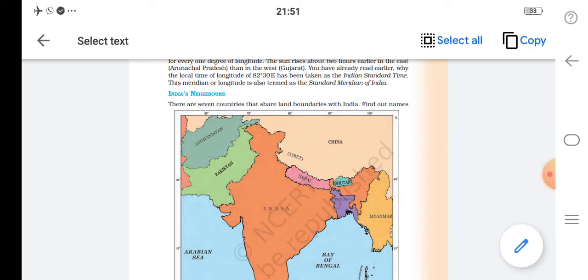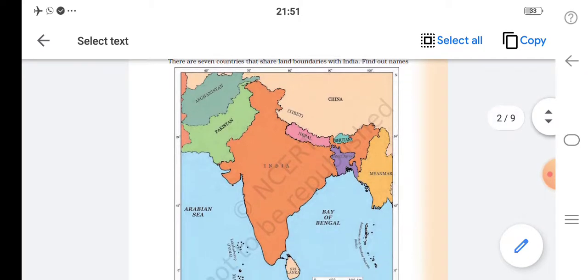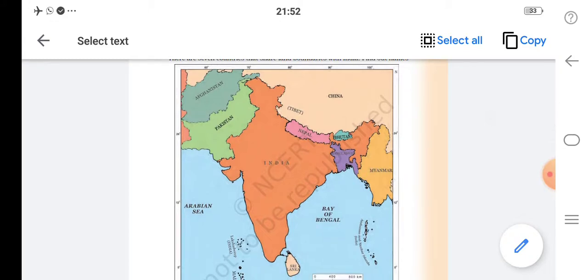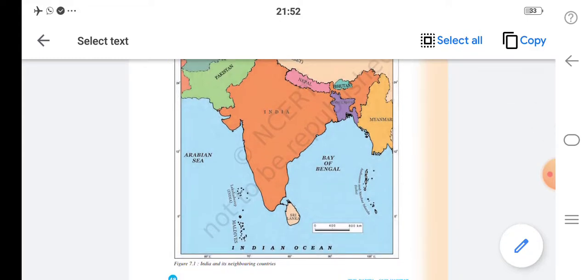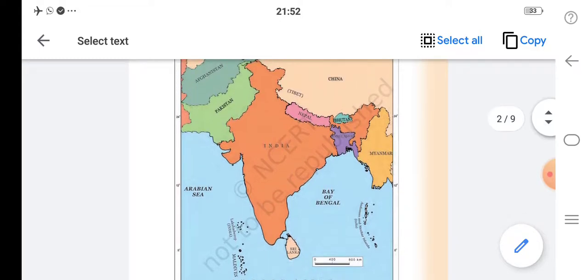Same like that, India also has neighbor countries. Look at this map. On one side Pakistan, Tibet, China, Nepal, Bhutan, Myanmar, Bangladesh, Sri Lanka, and also the Maldives are our neighbors. The Maldives are islands. So these are our neighbors.